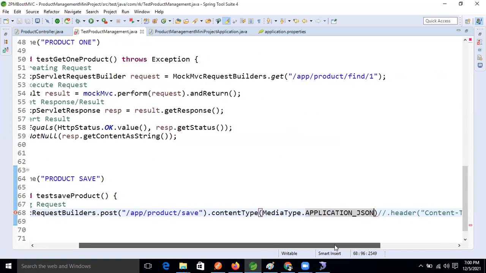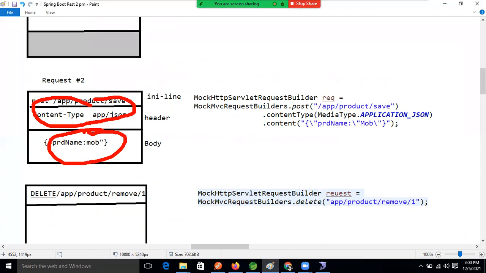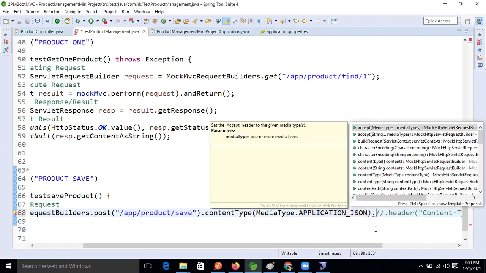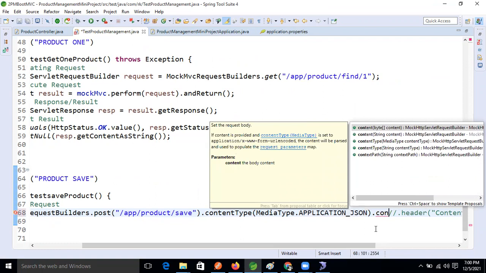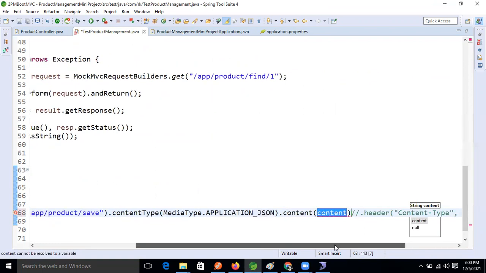Okay, fine now, guys. This part we constructed. Now next we need to construct this one also, the data, the body. For that purpose, dot content method is there, guys. Dot content.